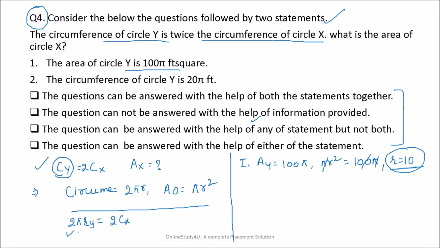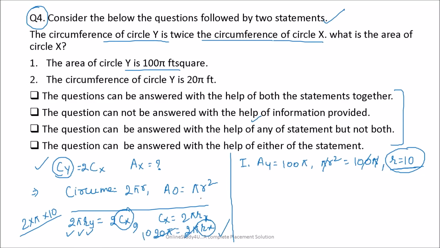So we know 2, we know pi, and we have got the radius also. So we will be able to get the circumference. Once you get the circumference, 2 pi r, the value will be 2 into pi into 10. No need to calculate, friends. So circumference will be 20 pi, equal to 2 pi times the radius of X, so again you will be getting the radius of X.